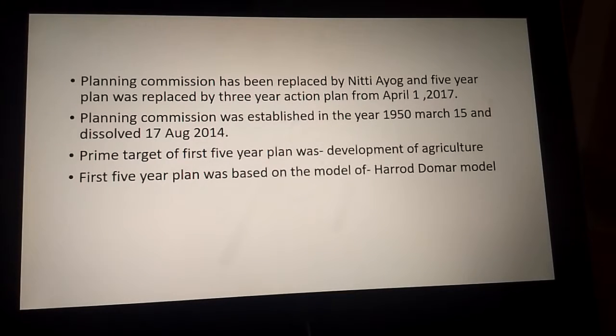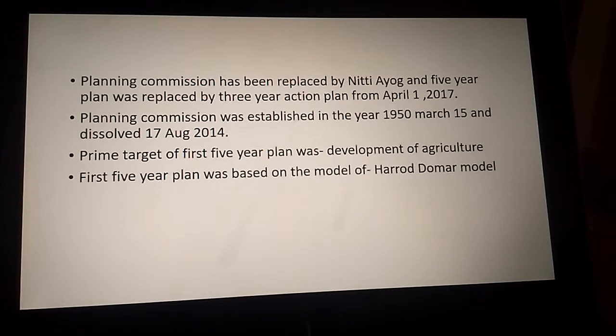After that, Niti Aayog took the responsibility of the Planning Commission, and 3-year action plans were launched in place of the 5-year plan.